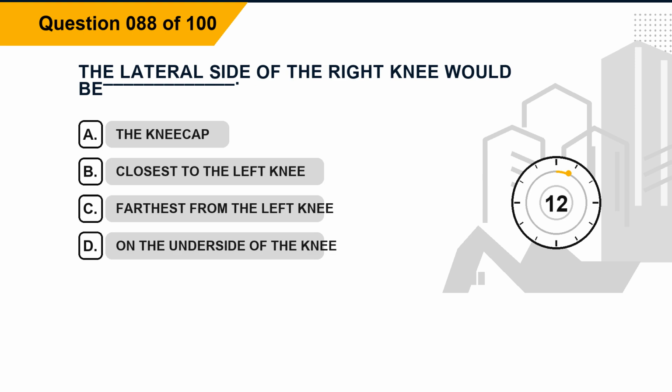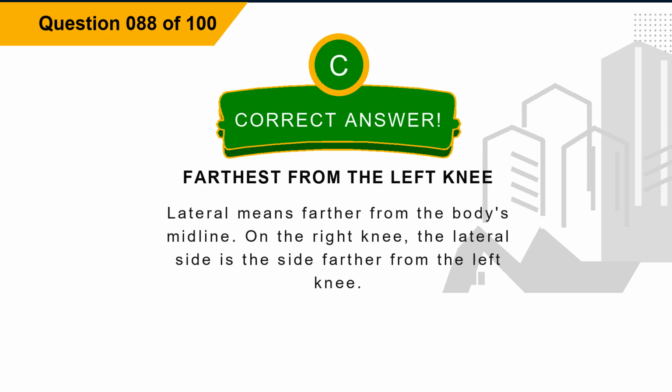Question 88. The lateral side of the right knee would be blank. Option A, the kneecap. Option B, closest to the left knee. Option C, farthest from the left knee. Option D, on the underside of the knee. The correct answer is option C, farthest from the left knee. Explanation: lateral means farther from the body's midline. On the right knee, the lateral side is the side farther from the left knee.